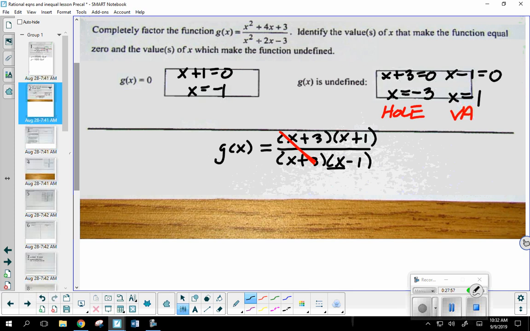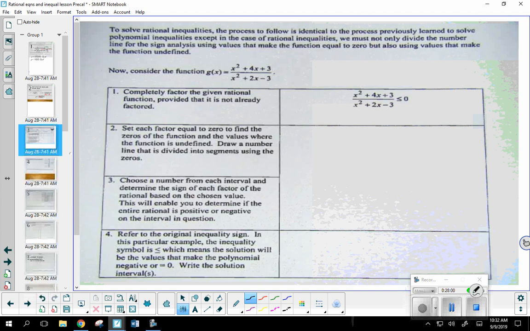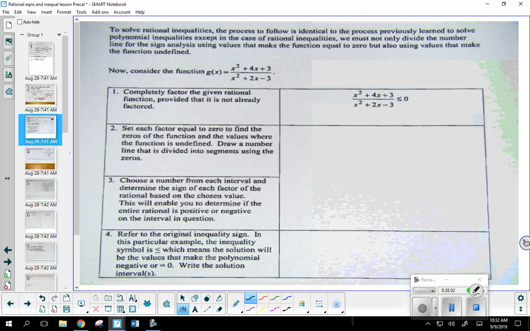So what does all this mean? I'm glad you asked. I'm going to show you now what a sign chart is. This paper is set up with everything labeled for you, with the steps exactly what to do, so that if you ever forget what we talk about in class, you can just go back and see exactly what your notes say. Basically you want to do that every time, but this is actually listing the steps. The only thing I want to highlight in number 2, it says draw a number line that's divided into segments using the zeros. That number line is what we call a sign chart. A sign chart is what we're going to use to solve rational inequalities.